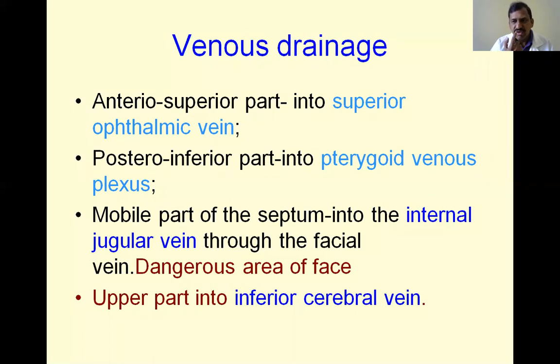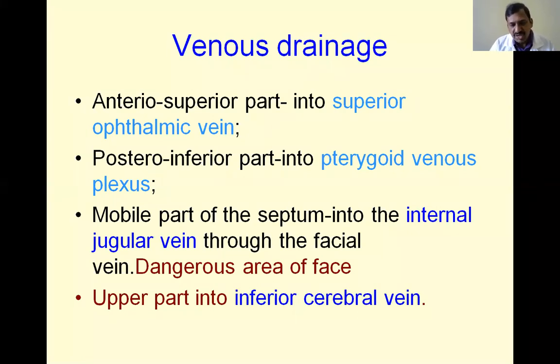Because of this, any infection in the lower part of the nose and upper lip, an area called the dangerous area of the face, is connected with the pterygoid venous plexus, which in turn is connected with the cavernous sinus. Because of this reason, it is clinically important.